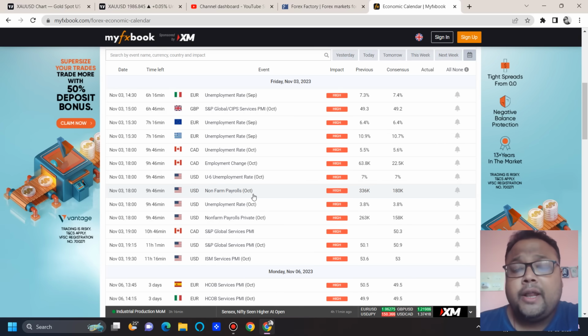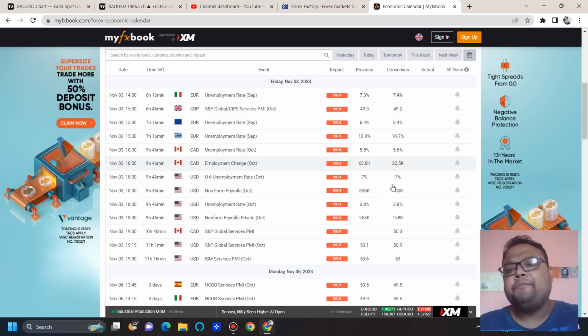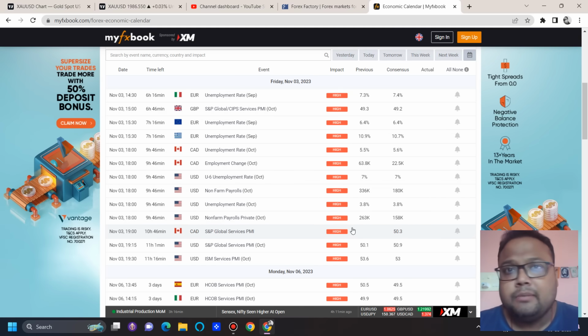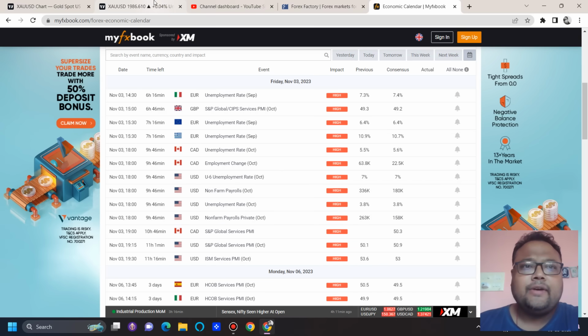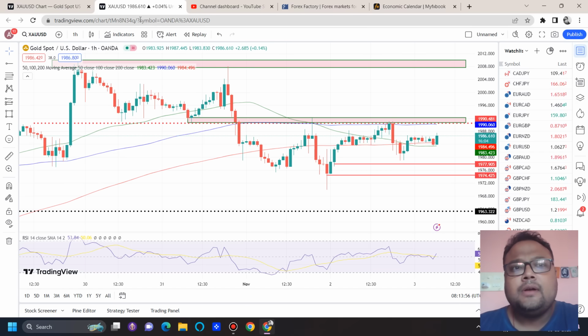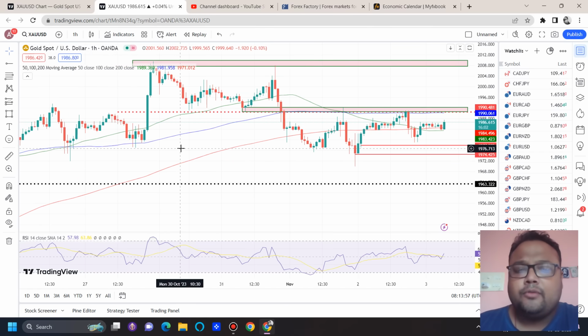Do not try to predict the market because nobody in the world can do that. Not even our respected Warren Buffett can predict the market. Predicting the market is like gambling. So don't make the mistake of thinking, okay, news is positive, market will be going up, or news is negative, market will be going down. Market doesn't work like that, because news trading is the hardest form of trading. If you have experience, if you know how to handle volatility, then that's a different chapter. But do not gamble with your hard-earned money.